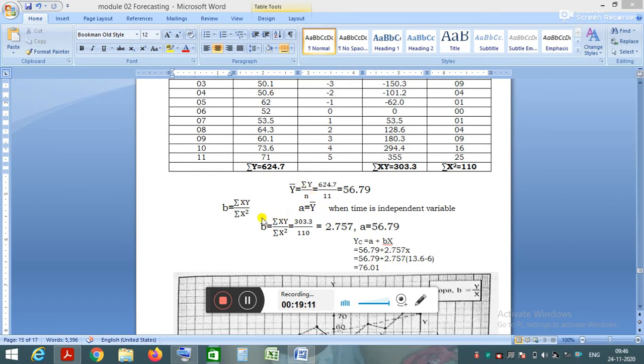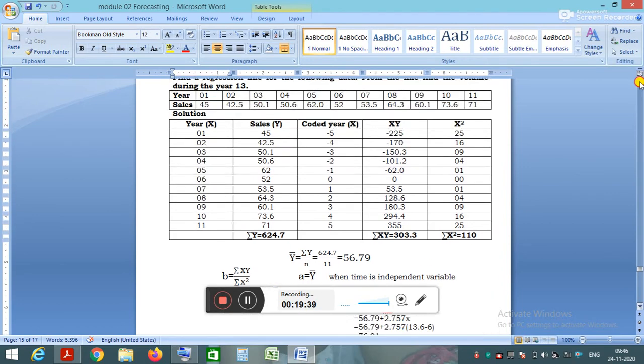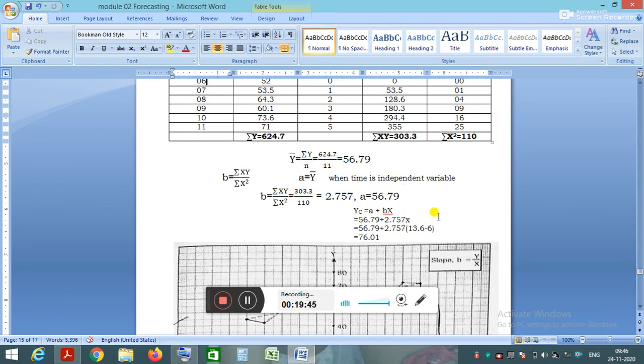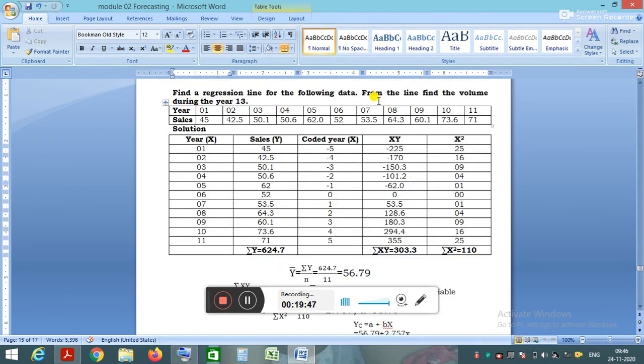Once you find the values of a and b, substitute them in the linear equation, the equation of the regression line. We will get the equation as y equals 56.79 plus 2.757x. This is the line of regression. He asked us to find the line of regression, and this is the equation for the regression line. And then he asked us to find, from the line, the value during the year 13.